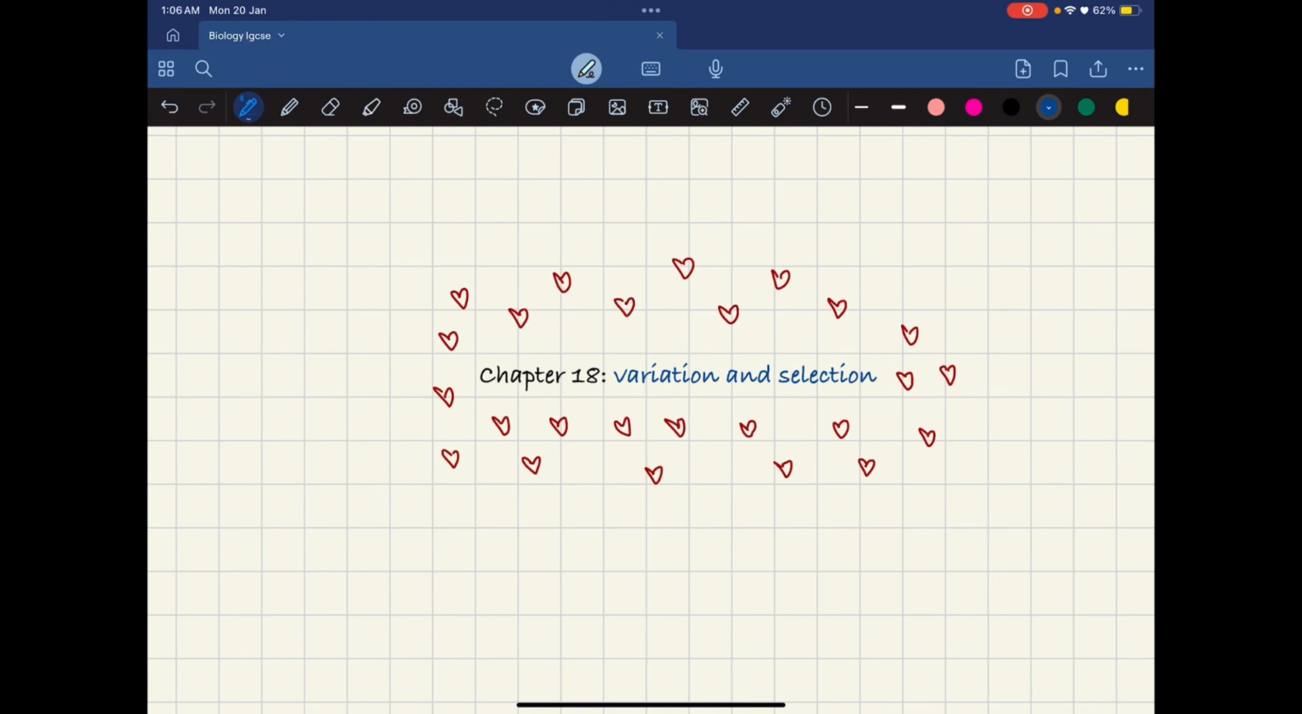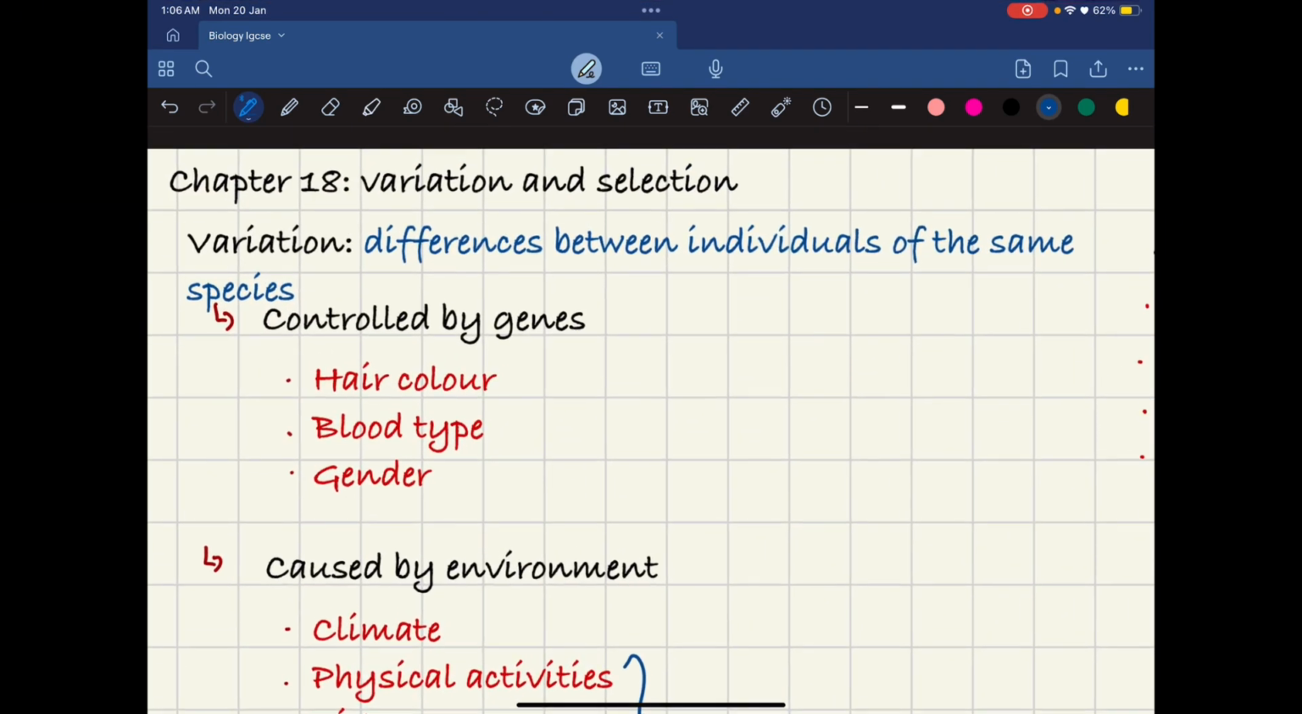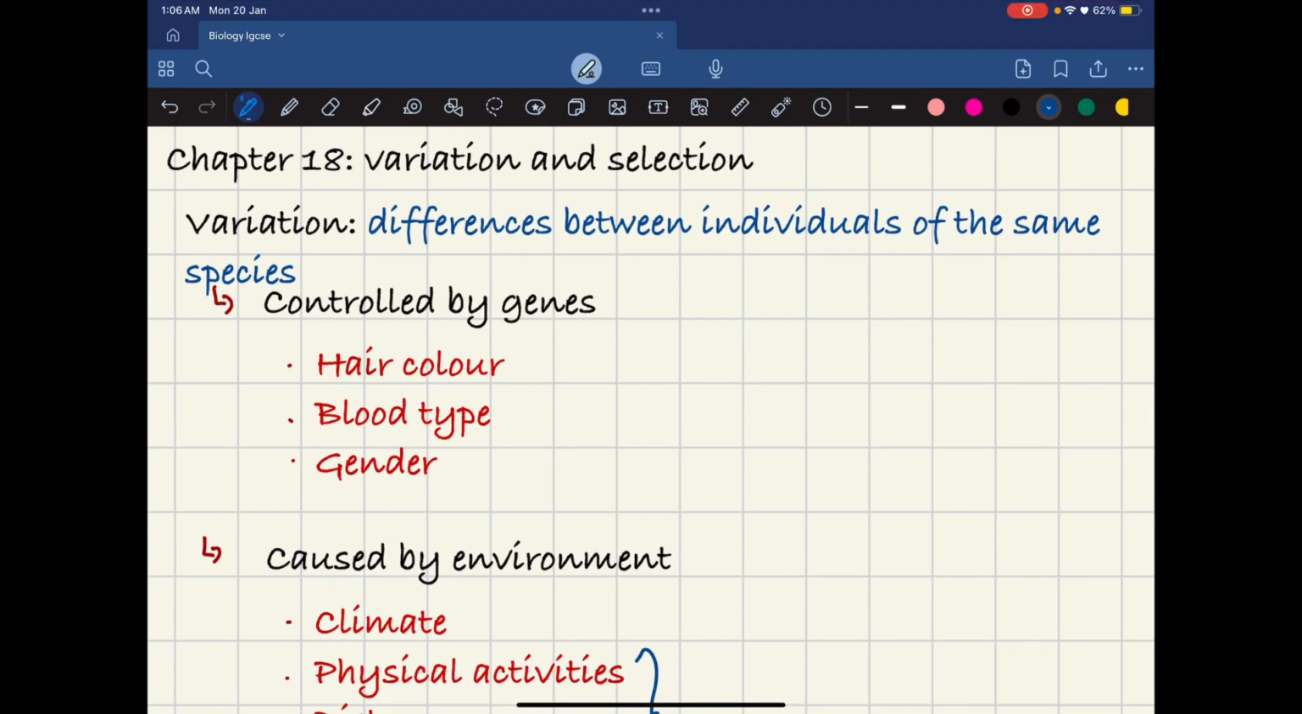Hi everyone, today I will be going through chapter 18, which is variation and selection. So this is part 1 of this chapter. I will be going through half of it right now, and I'll go through the other half in my next video. So in chapter 18, variation and selection, the first thing we're going to look into is variation,